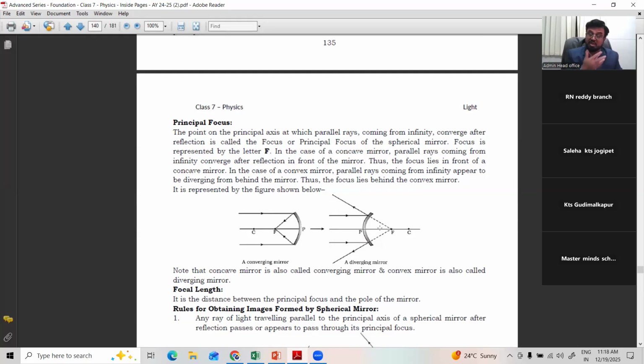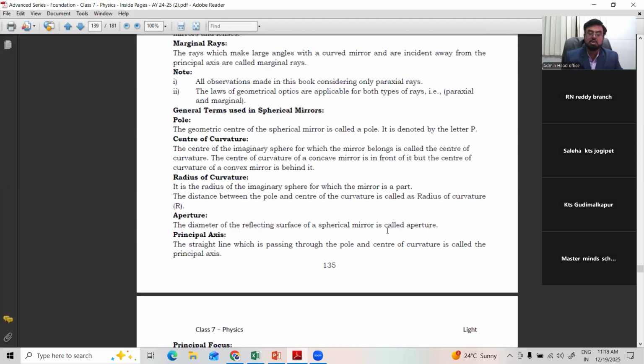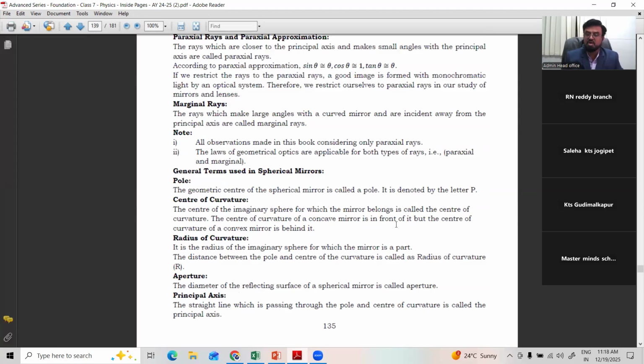Next we'll go for lenses also. Lenses are different from mirrors, and their nature is quite opposite. But these terms are common to both: focal length, principal focus, principal axis, aperture, radius of curvature, center of curvature, and pole. All are common for lenses and mirrors. There will be some changes, but the terms are the same. You need to recall them, remember them, and understand them practically.